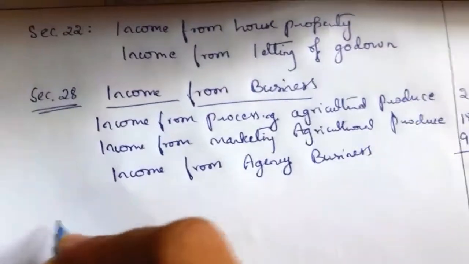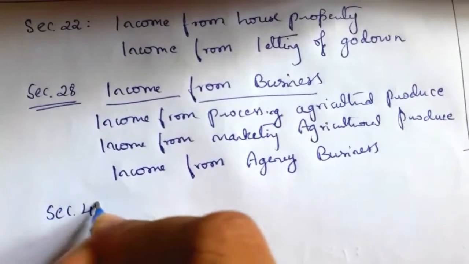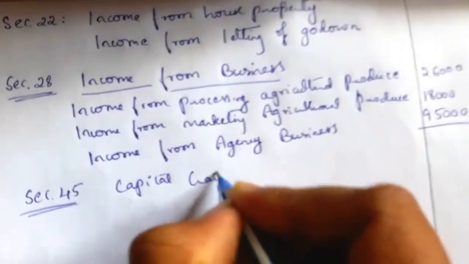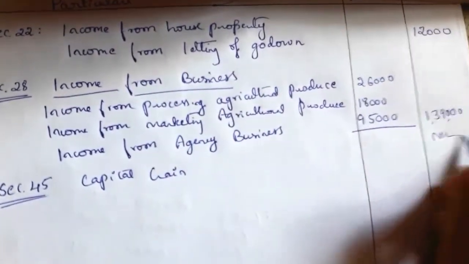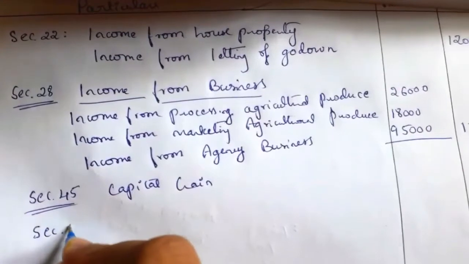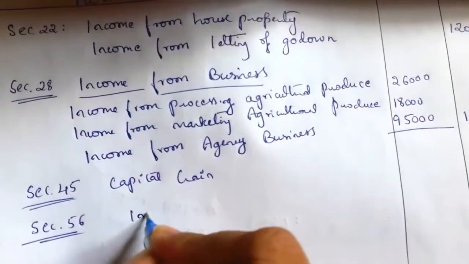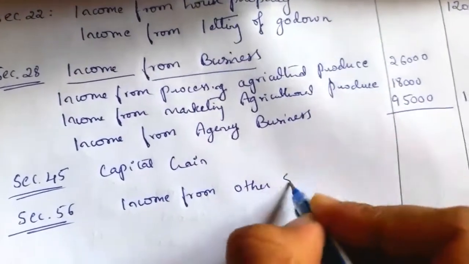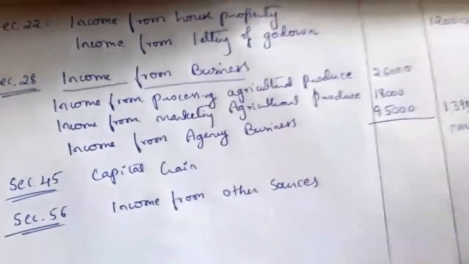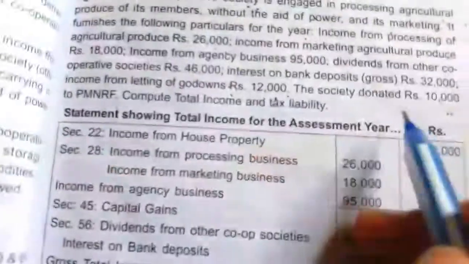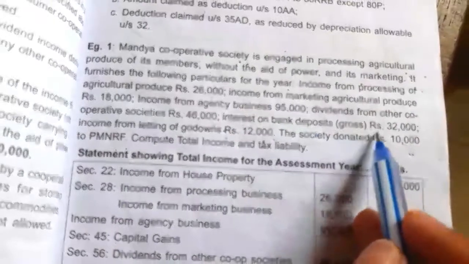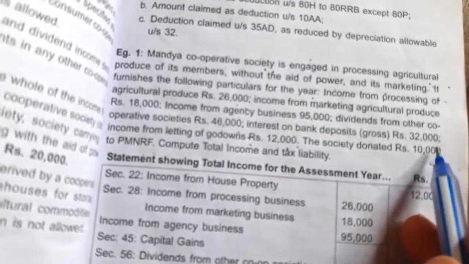Next, section 45, capital gain. There is no capital gain given in this question, nil. Next, section 56, which relates to income from other sources. Under that we have dividend from other cooperative societies 46,000 and interest on bank deposits 32,000. Two incomes from other sources.